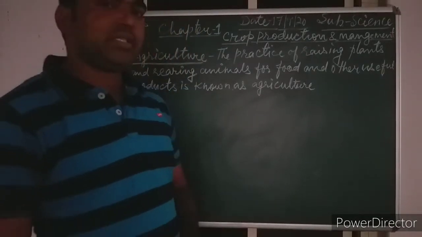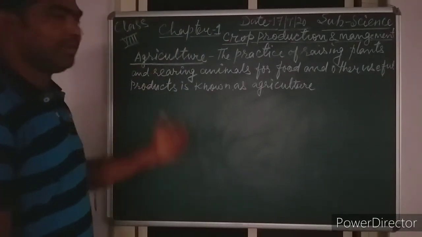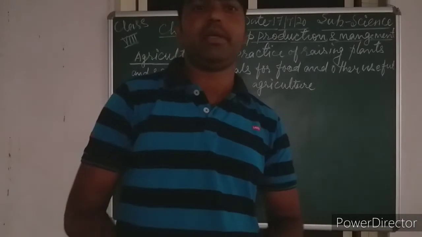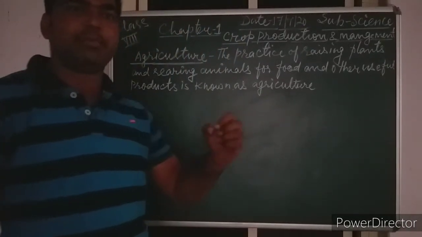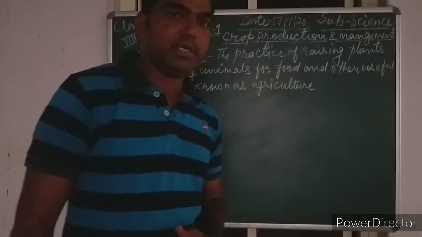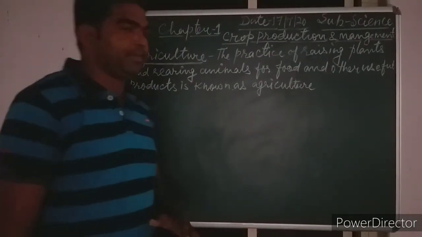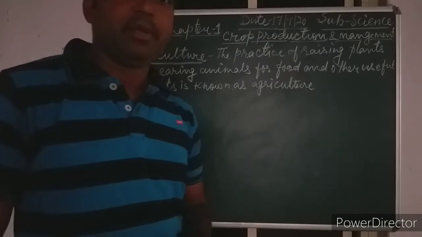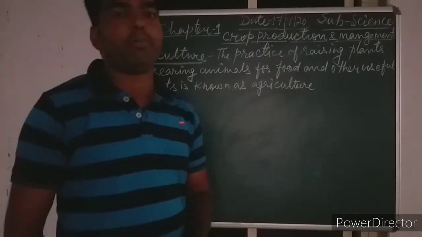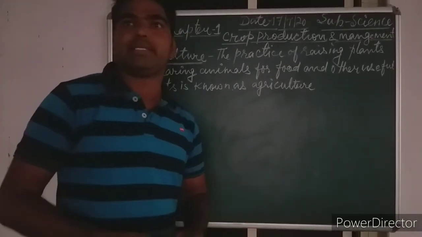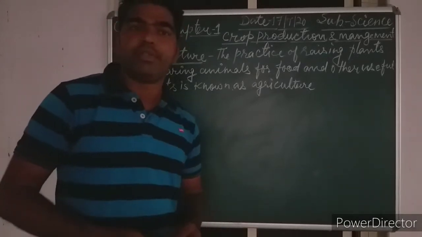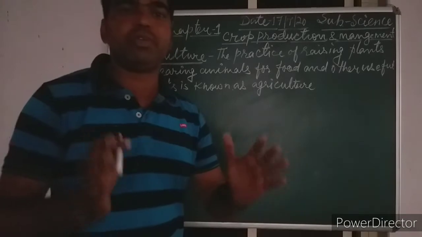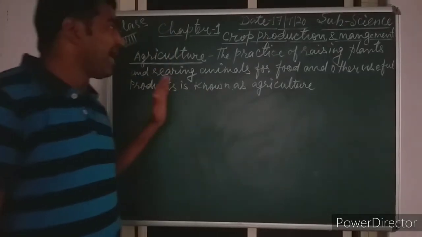First I introduce some important terminology regarding this chapter, because again and again we are using some basic words in this chapter. So the first one is agriculture. Agriculture means the practice of growing plants and rearing animals for a useful product or for food. So there are two different concepts in agriculture.